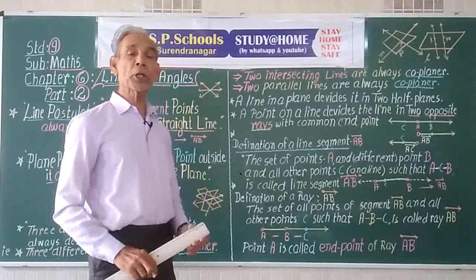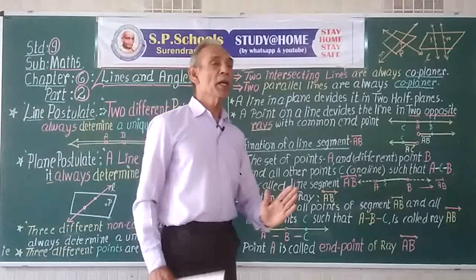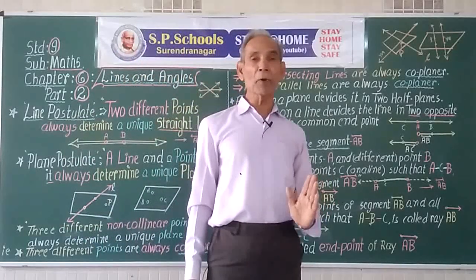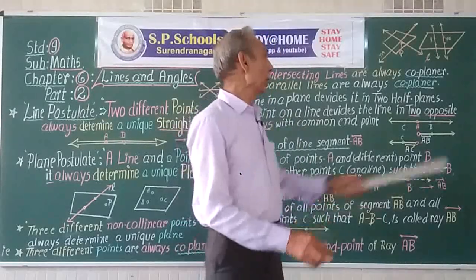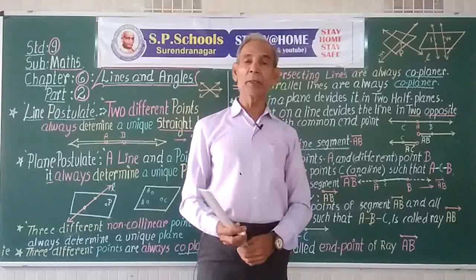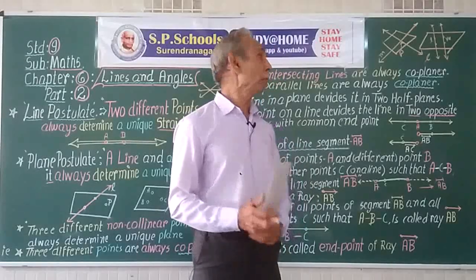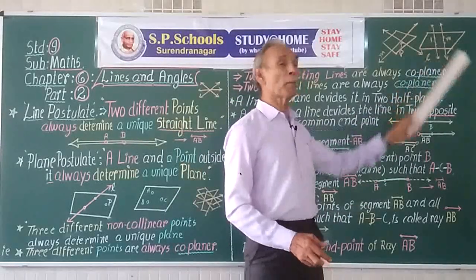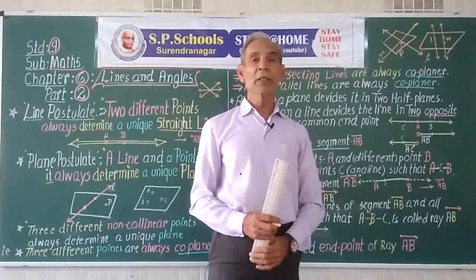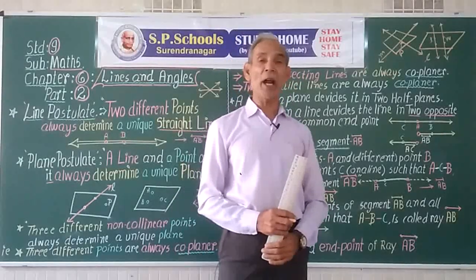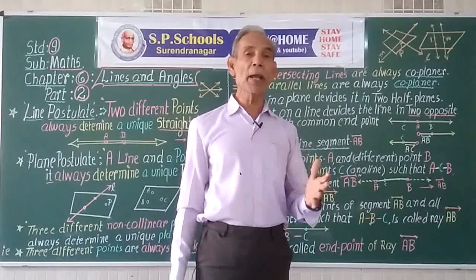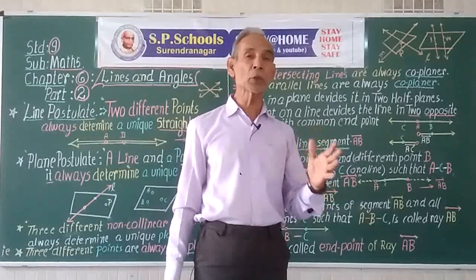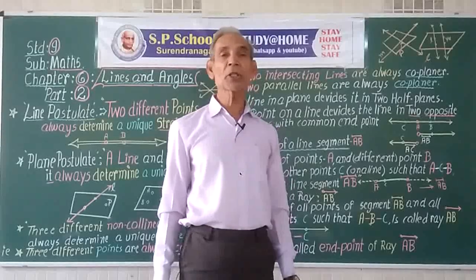They are called skew lines, which, even though extended up to infinity, do not intersect. Parallel lines also do not intersect. But parallel lines can be accommodated in a plane, whereas for the lines which do not intersect and are not parallel, we cannot find any plane containing these two lines. They are called skew lines.